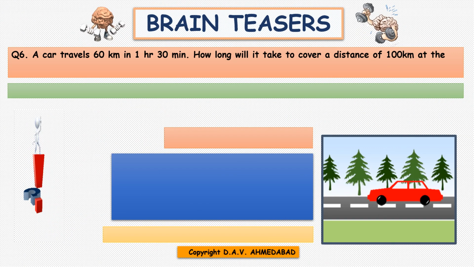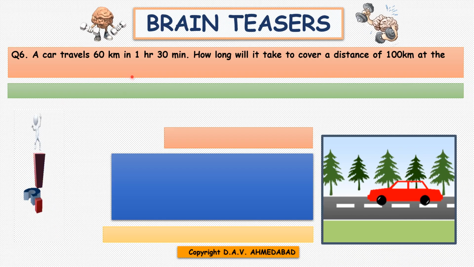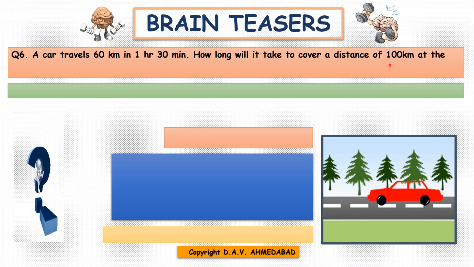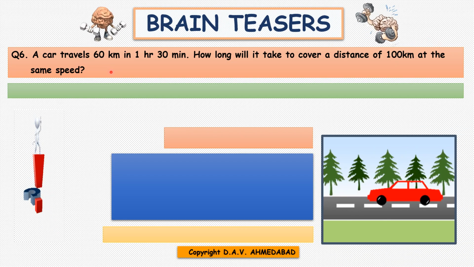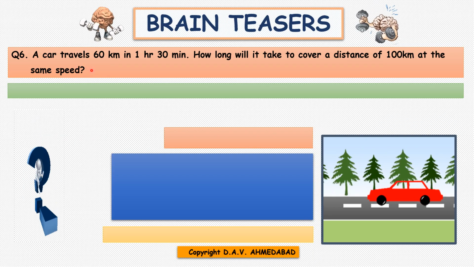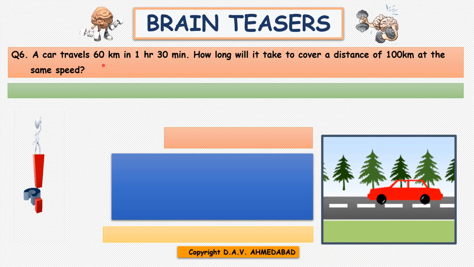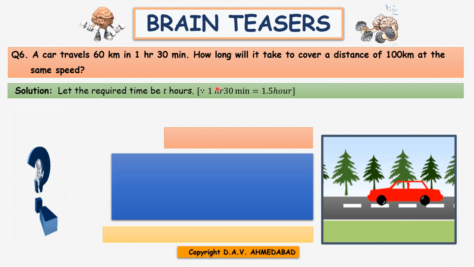Question number 6 is, a car travels 60 kilometers in 1 hour 30 minutes. How long will it take to cover a distance of 100 kilometers at the same speed? Children, if speed is the same, then there is always direct variation between distance covered and time taken. So let the time taken be t hours.